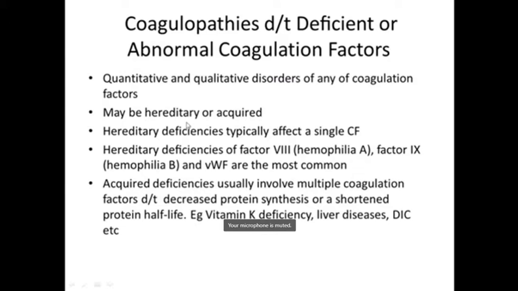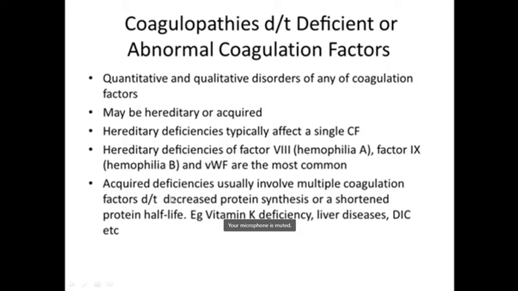But what is seen in hereditary deficiencies is that they usually affect a single clotting factor. There will be a defect in a single clotting factor. The most common is factor 8 deficiency, which we call hemophilia A. Deficiency in factor 9 is called hemophilia B, or von Willebrand factor deficiency. So these are the most common hereditary deficiencies leading to coagulopathy.